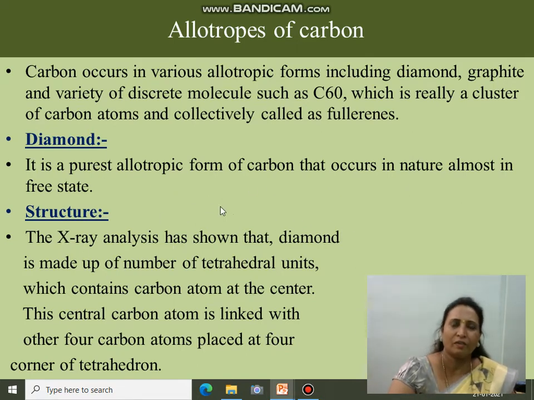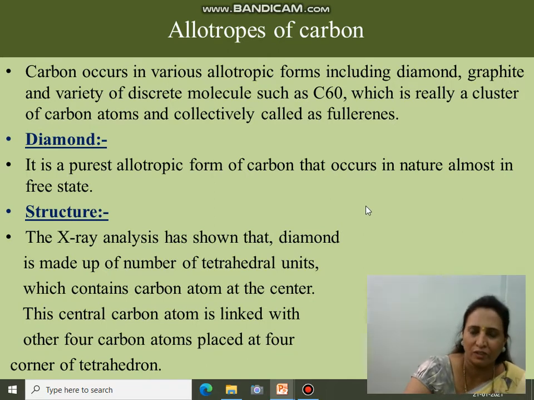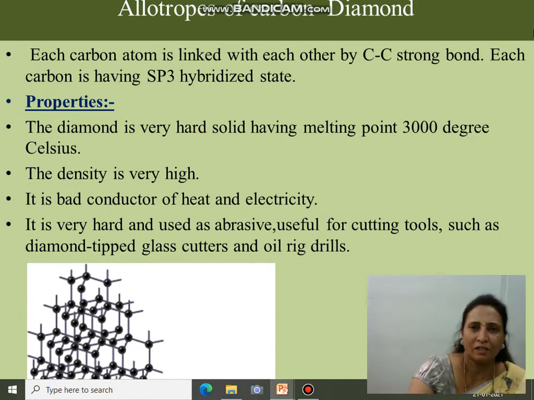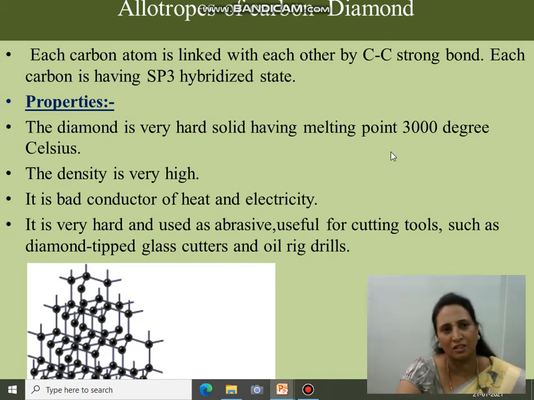The X-ray structure shows that diamond has a tetrahedral unit, that is, the central carbon atom is attached to four other carbon atoms which are present at the corners of a tetrahedron. Each carbon is linked with strong carbon-carbon bonds, and is sp3 hybridized. Diamond is very hard, has a high melting point of nearly 3000 degrees Celsius, and very high density.